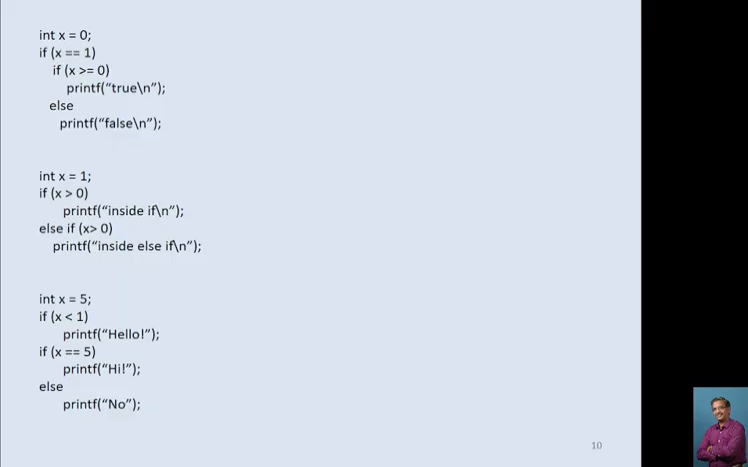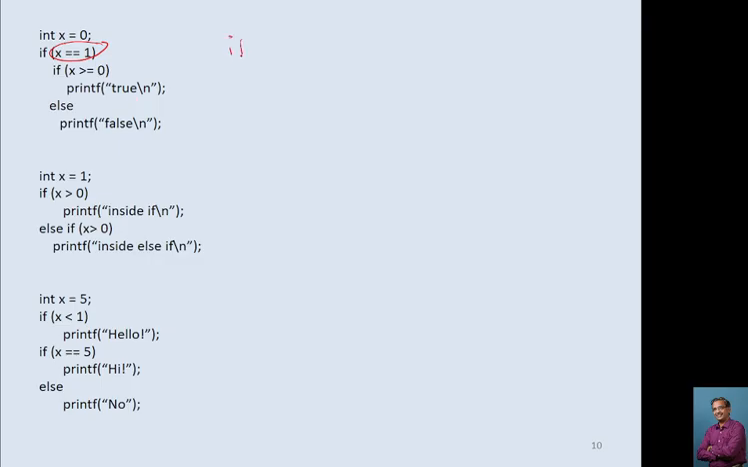Now, integer x is equal to 0, if x is equal to 1, if x is greater than or equal to 0, true, else false. Now here check this, initially the value of x is 0, this condition is satisfied, no. Now in this case students will consider this as false. My dear students, here it won't print anything.